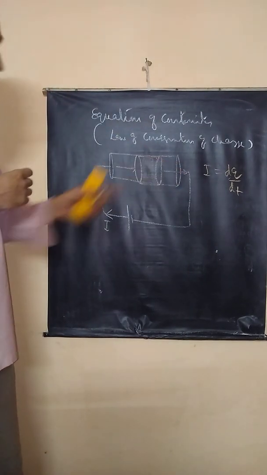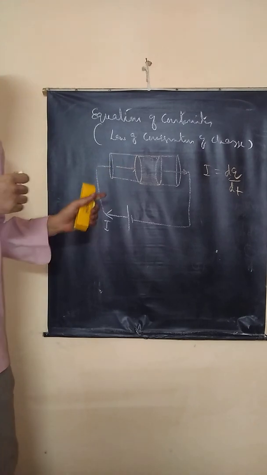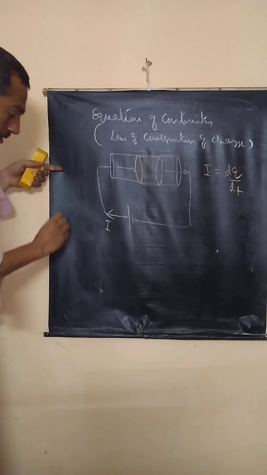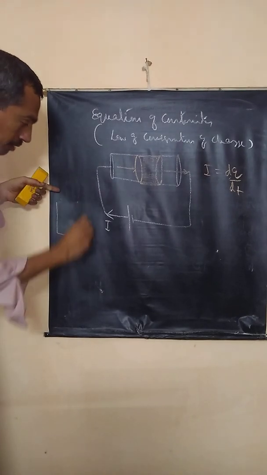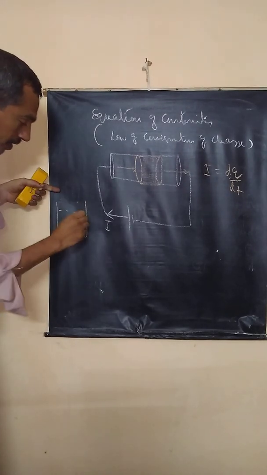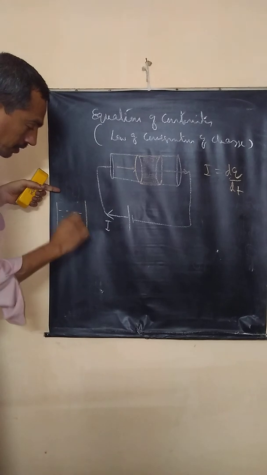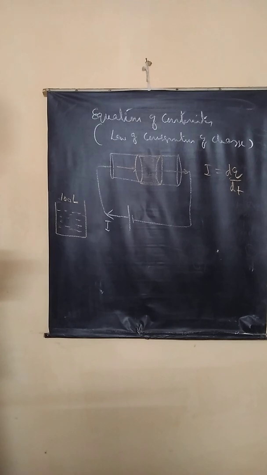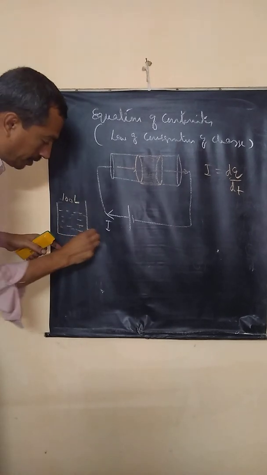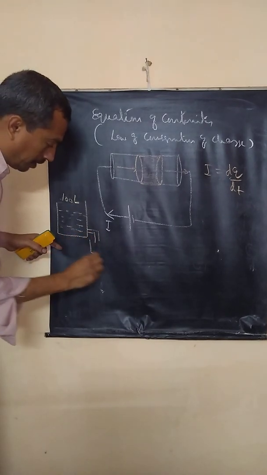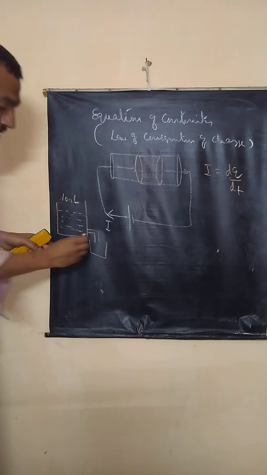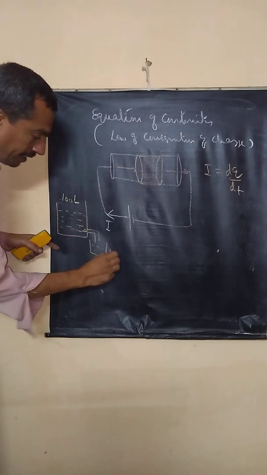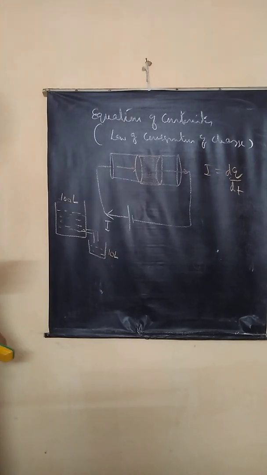Now, what is the equation to represent this charge flow? See here, imagine a situation like this. Imagine a water tank containing water. Let us say 100 liters of water is stored in this tank. Now, I have a tap here and I collect 10 liters of water from this. Okay, I open the tap, I collect 10 liters. Correct?